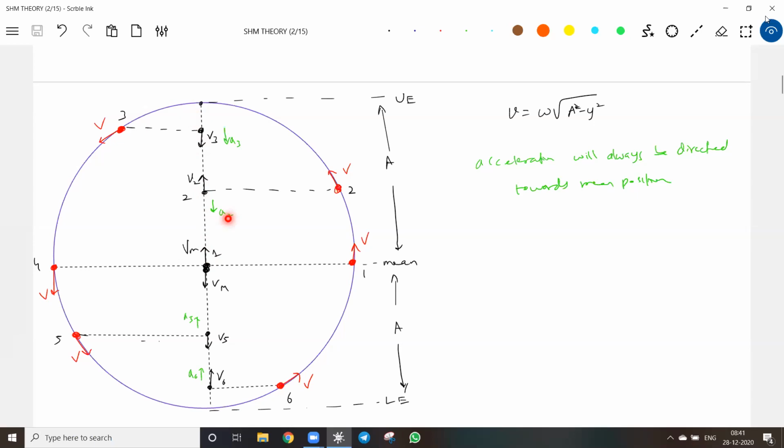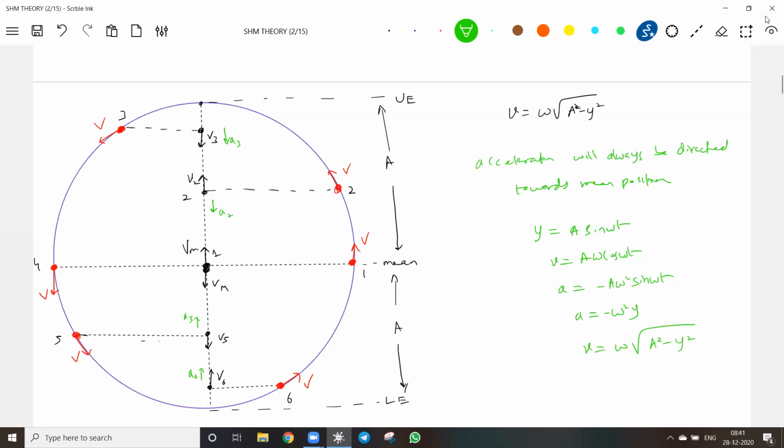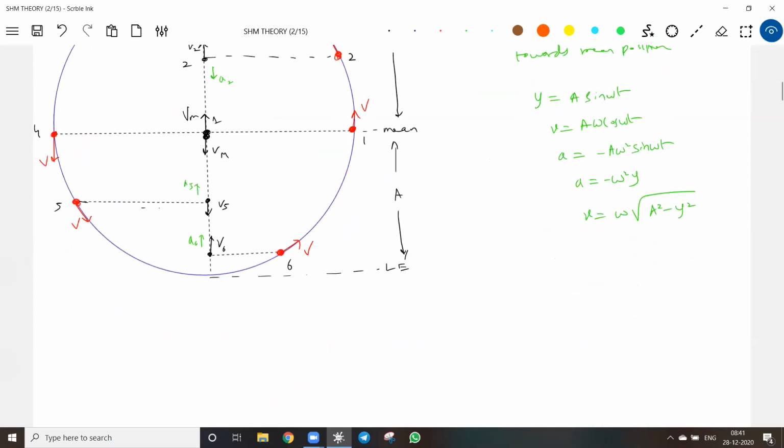Is this okay now? Even acceleration also is varying with time. So what are the equations here? y equal to A sine omega t. Speed is equal to A omega cos omega t. Acceleration is equal to A omega square. So once again, these are all basic equations which we have come across. Look at all these quantities. They vary harmonically with time. Let's plot graphs also.